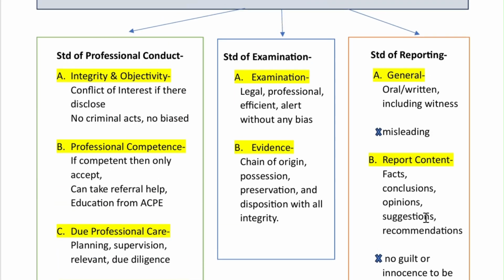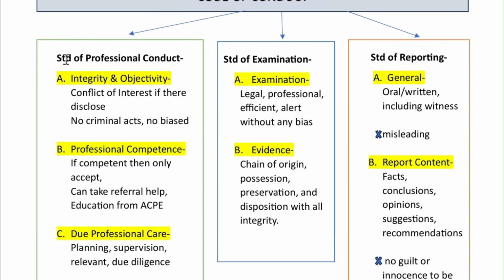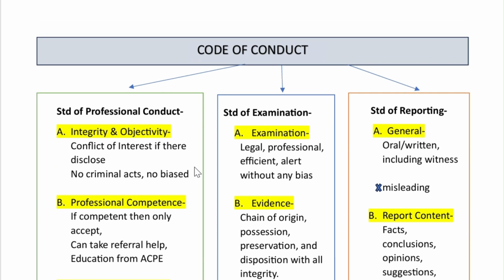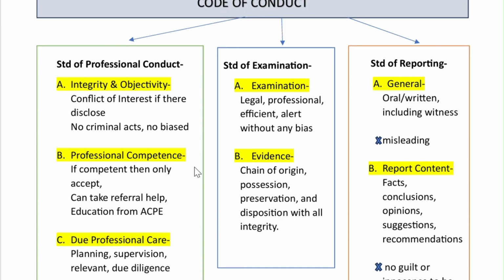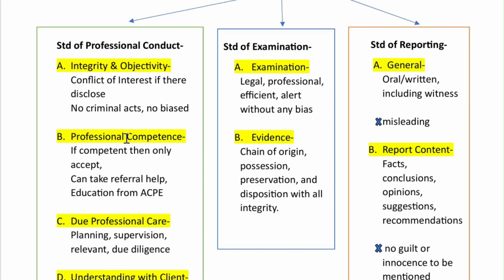Okay, now the professional conduct the auditor has to follow while doing the forensic audit. The code of conduct, first, is integrity. We all know the auditor must have integrity. Integrity means there must not be any conflict of interest or friendship influence, no criminal act, and nothing biased. Everything should be objective.